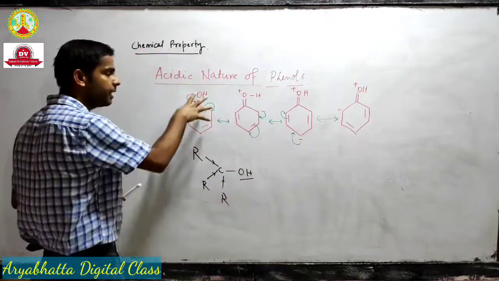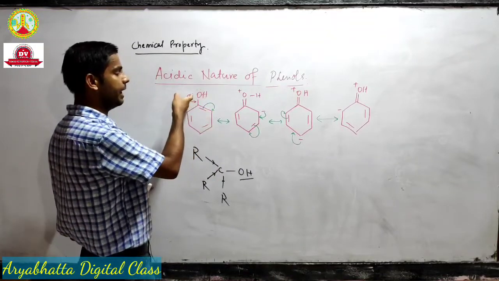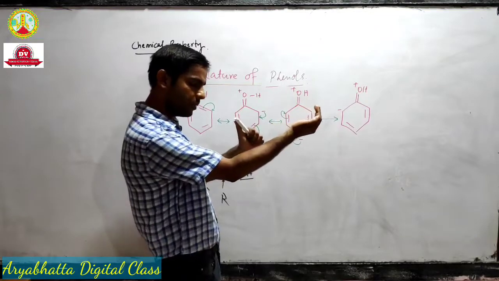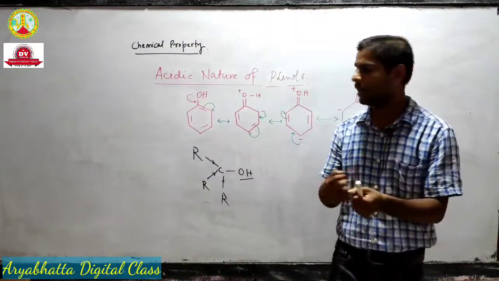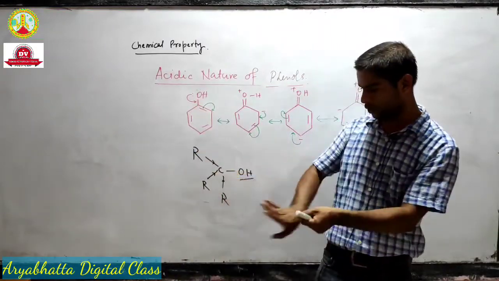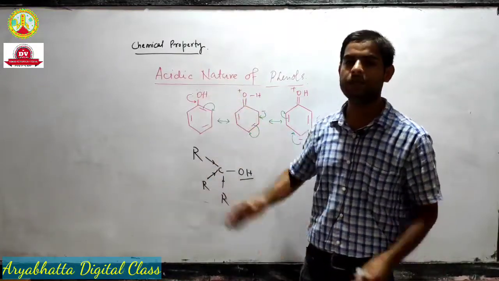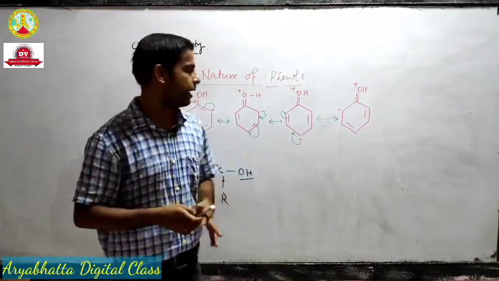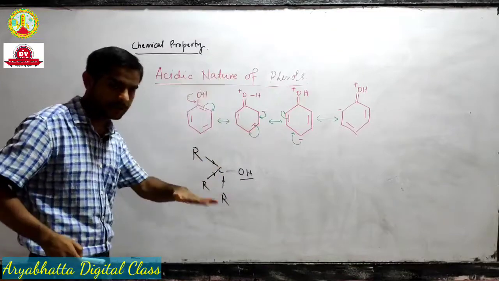Okay, but here you can see that because of the resonance, actually due to the minus R effect, the electrons are being withdrawn. Okay, they are being pulled off from the oxygen. Here the electrons are being pushed and here electrons are being pulled. So it will eventually increase its polarity, and if polarity decreases, acidity decreases.